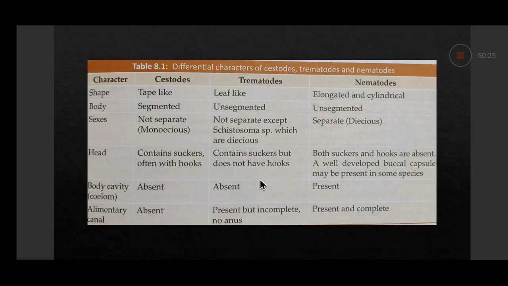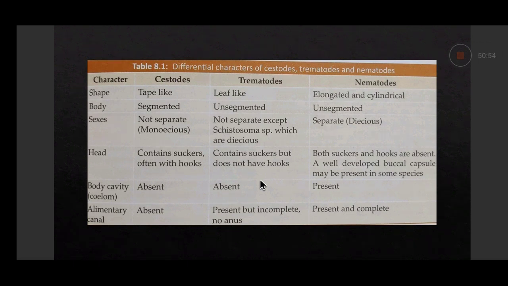Phylum Platyhelminthes are dorsoventrally flattened, leaf-like or tape-like. As you are seeing, cestodes are tape-like and trematodes are leaf-like. Their alimentary canal is either absent or incomplete. In cestodes, the alimentary canal is absent, and in trematodes it is present but incomplete, with no anus.